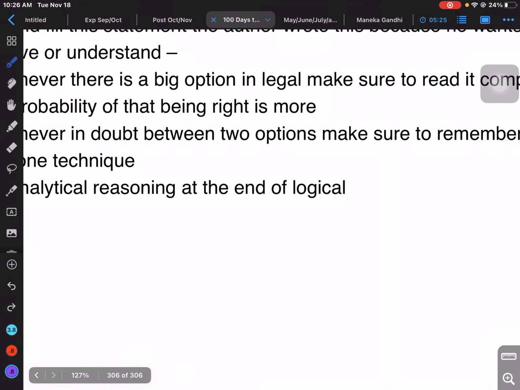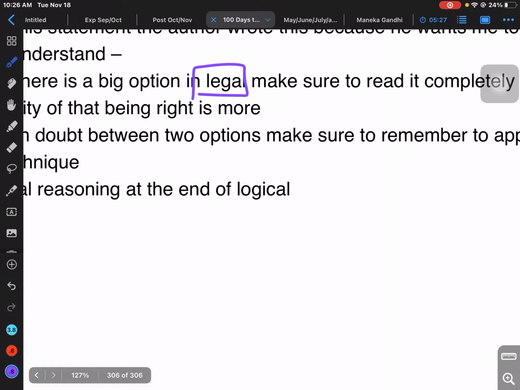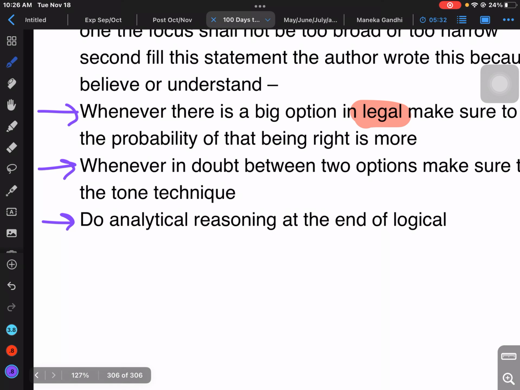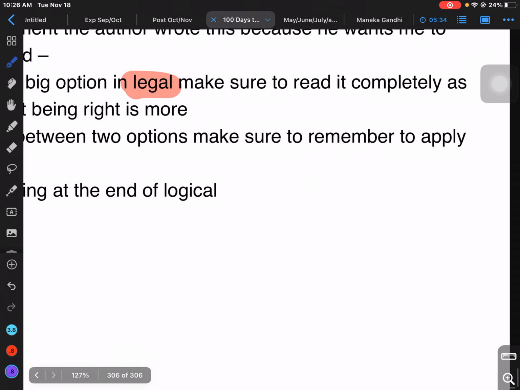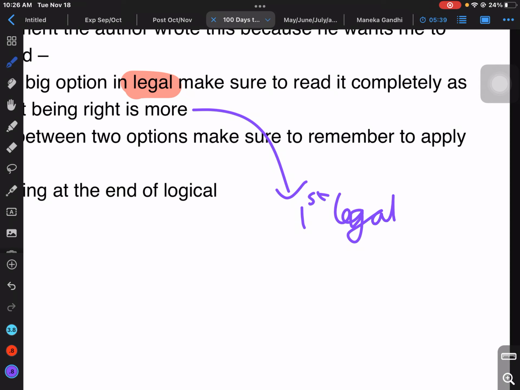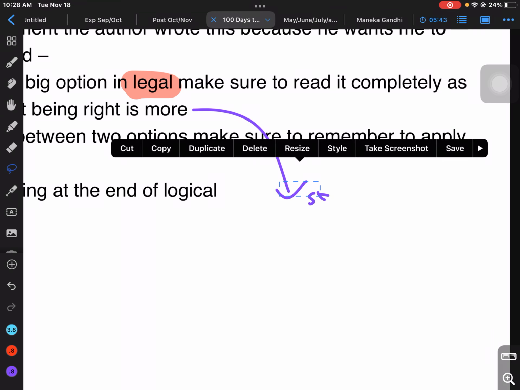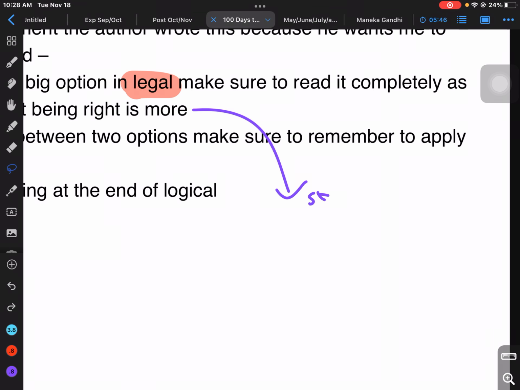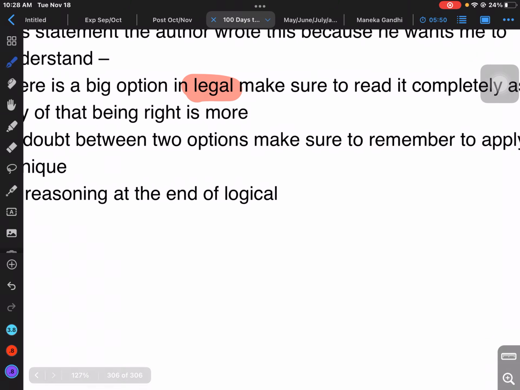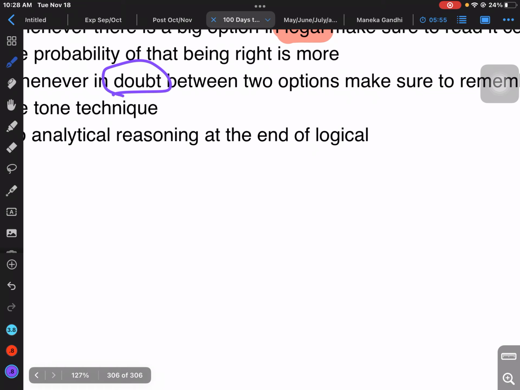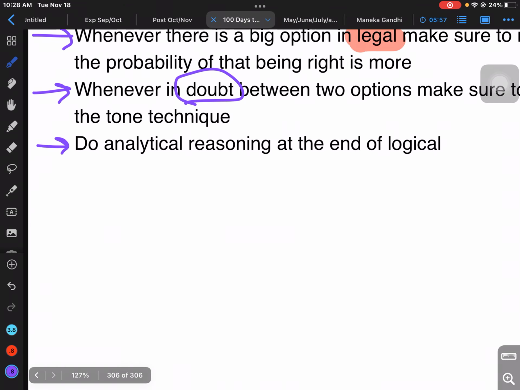Another thing is, whenever there is a big option in legal reasoning, I have to make sure to read it completely, as the probability of that being right is more. This was the first question of legal, where something was told about a delegated task, and I did not read the entire option, which made me get that question wrong. So whenever there is a bigger option, the probability of it being right is more, so I have to read it completely.